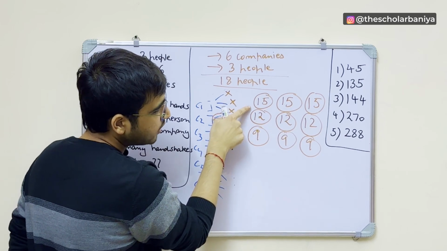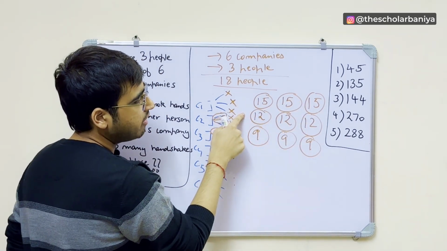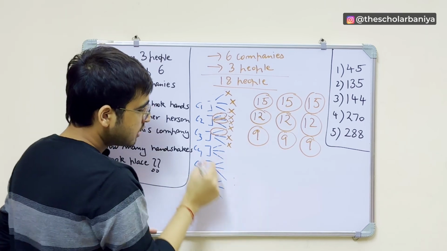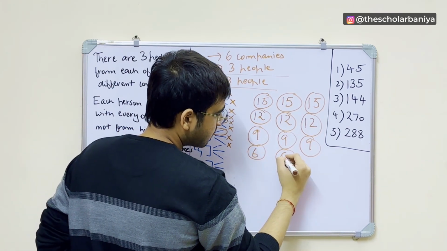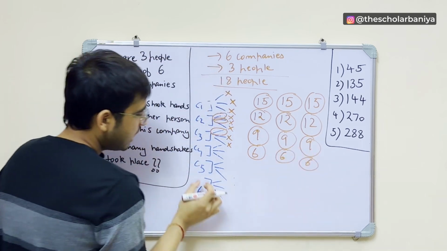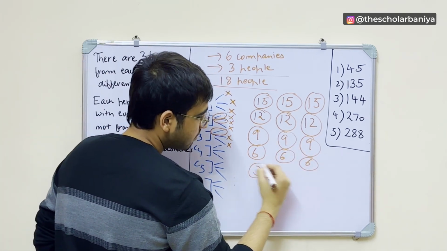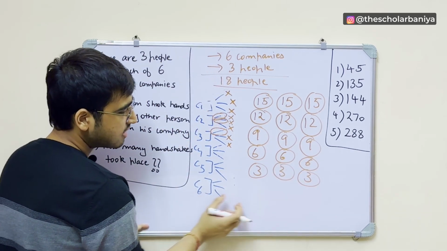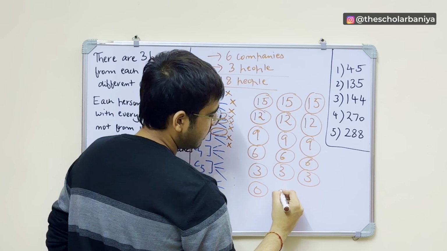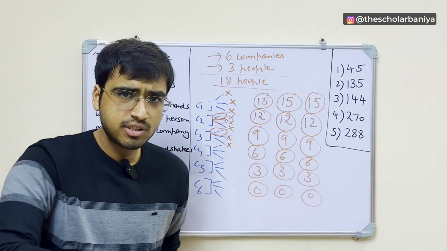If you can see, in every sequence, 3 is getting reduced. 15 minus 3, 12. 12 minus 3, 9. So if I talk about C4, it will be what? 9 minus 3, 6. Right. If I talk about C5, it will be what? 6 minus 3, 3. And if I talk about C6, it will be 3 minus 3, 0 basically. So I hope this makes pretty good sense.